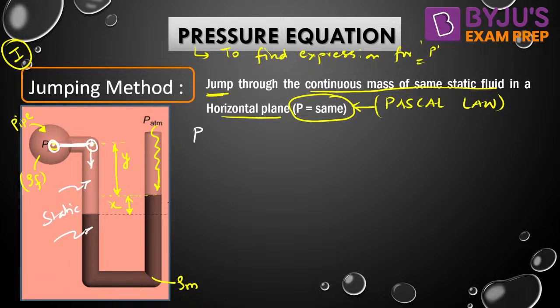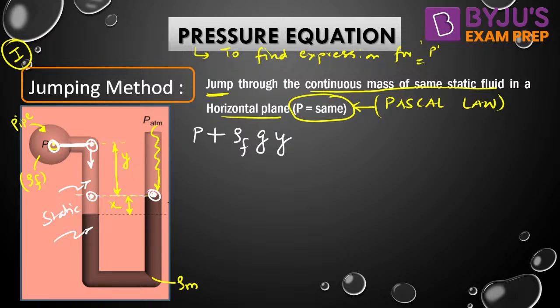Now we are traveling in downward direction. Pressure increases. We are traveling in rho F fluid, rho F into g, up to a distance Y, depth Y. Now, can we jump from here to here? Can jumping be allowed? Are these 2 points having the same pressure? Then only jumping will be allowed. So you need to check whether these 2 points are satisfying all the conditions of Pascal law, yes or no. Can we jump from here to here? Yes or no? Y for yes, N for no. Tell me.